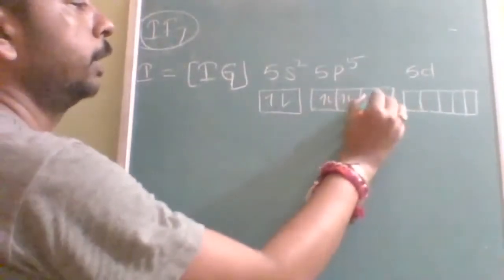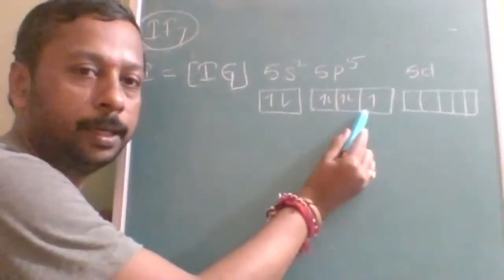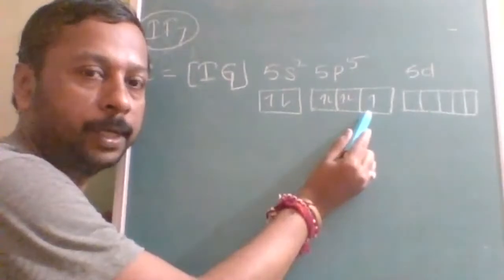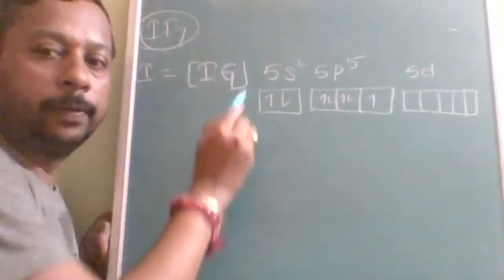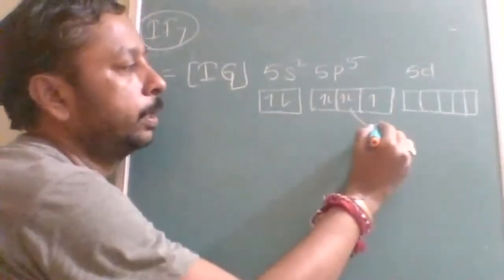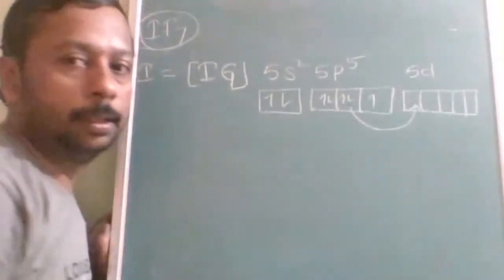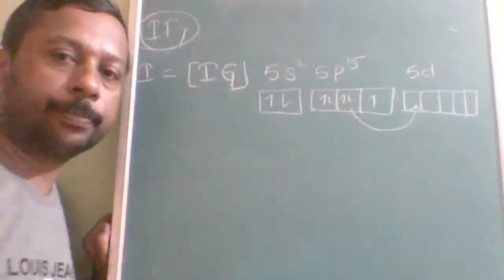So this is 5p5. Is this clear? Now its valency currently how much? Only 1. But how much it wanted to make? 7. So we will keep on exciting it. This is the ground state. This is the first excited state. In the first excited state, valency is